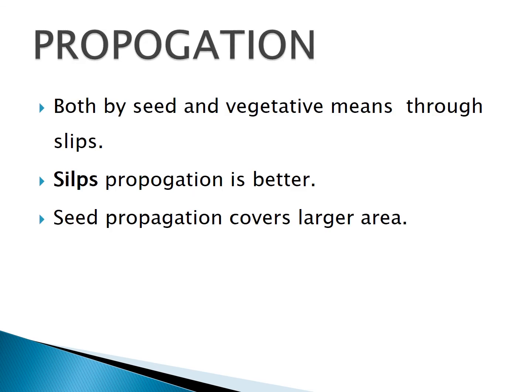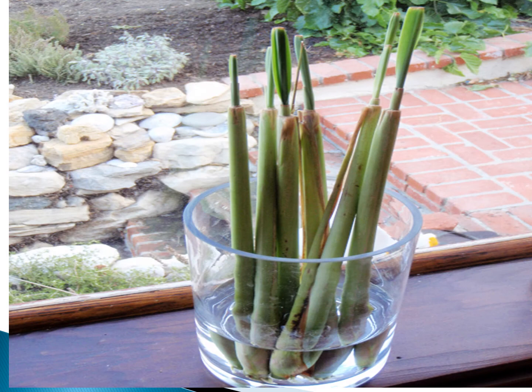Next important point is propagation. Lemongrass is propagated both by seed and by vegetative means through slips. Slip propagation is better as compared to seed. Seed propagation covers a larger area as compared to slips.